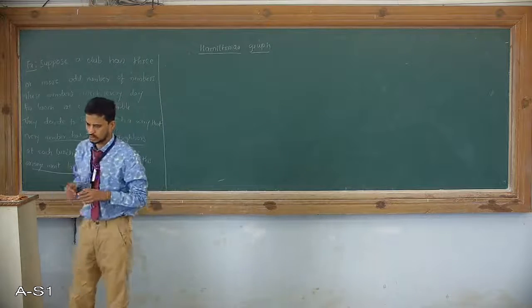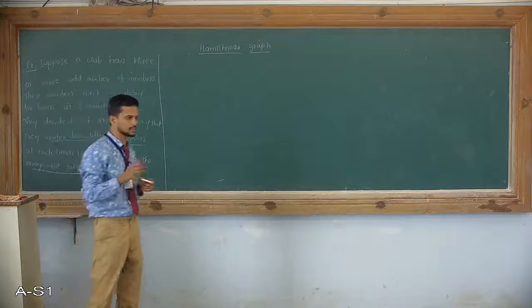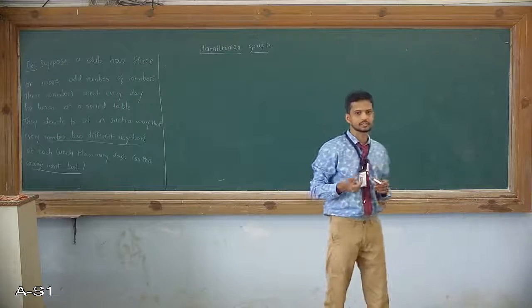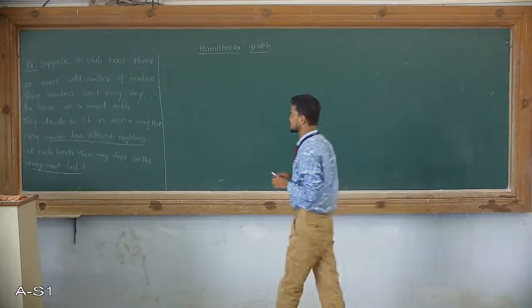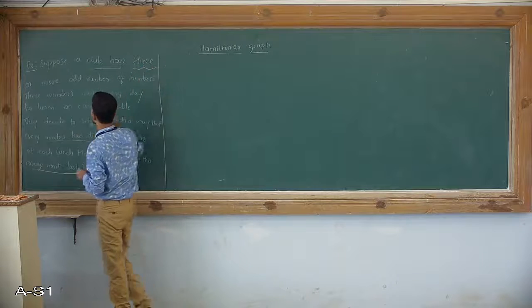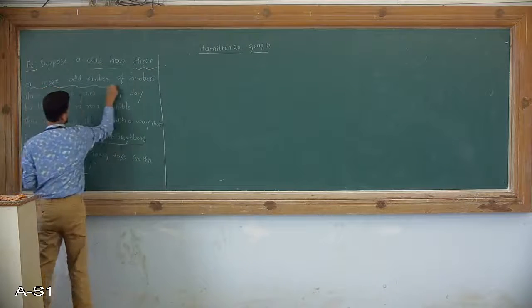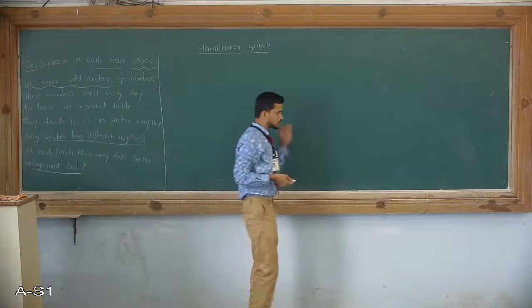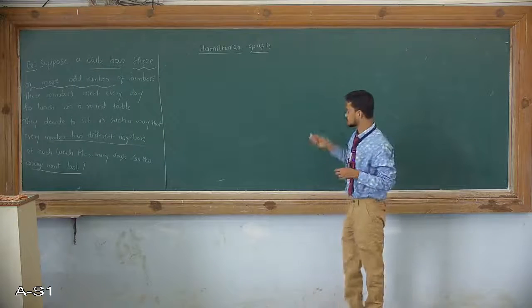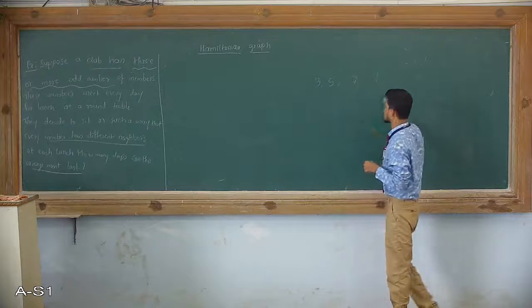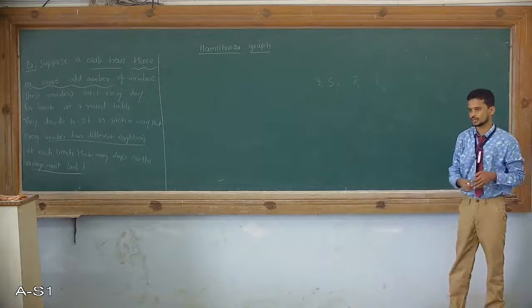But in the very first line, the nature of the number is given: the club has 3 or more odd number of members. So the group has 3, 5, 7, and so on, meaning the sequence of odd numbers.